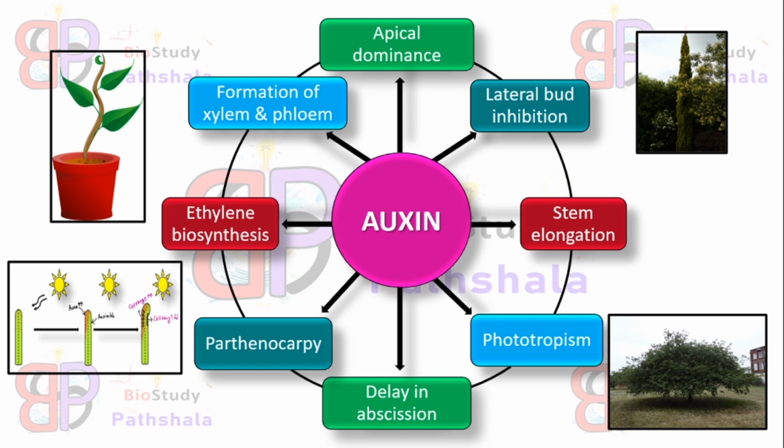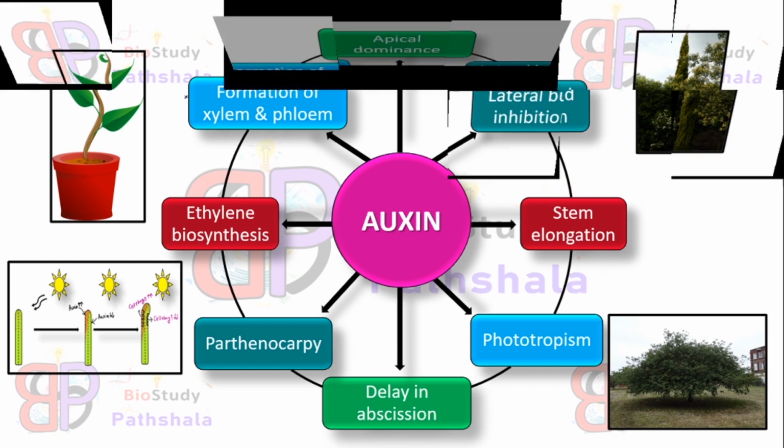So these are all the functions of auxin hormones. This one is apical dominance, lateral bud inhibition, stem elongation and phototropism. We have learned these phenomena today, right? Other functions are delay in abscission, parthenocarpy, ethylene biosynthesis and formation of xylem and phloem. We will learn these functions in our upcoming plant physiology sessions, okay?